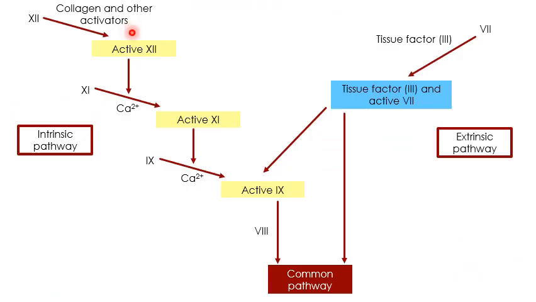So let's start by looking at the intrinsic pathway. Your intrinsic pathway can be activated by collagen and other activators found in your circulation. It starts with the activation of factor 12. The factors in your coagulation cascade are numbered in Roman numerals, so XII is the Roman numeral for 12. Collagen and other activators will activate factor 12 into active factor 12. Active factor 12 will then activate factor 11, or XI, into active factor 11.